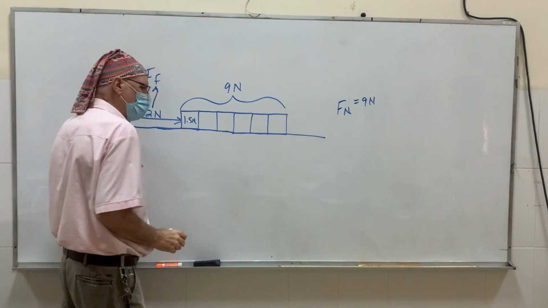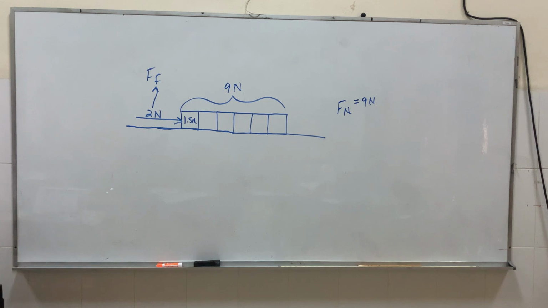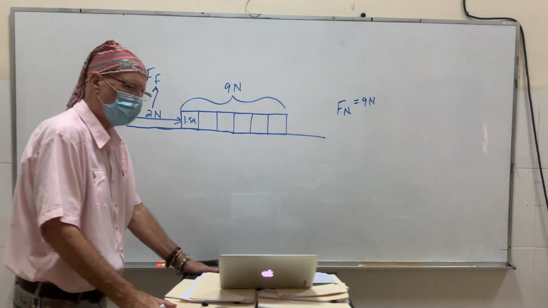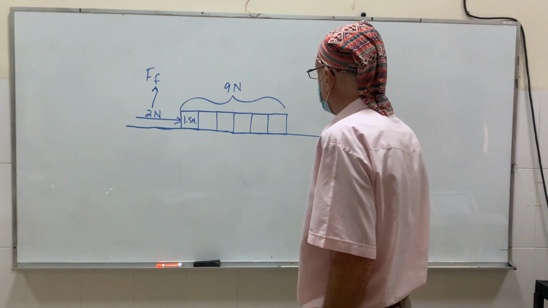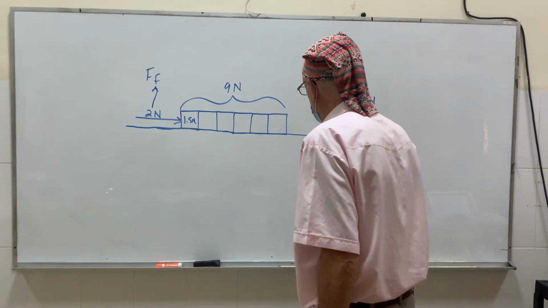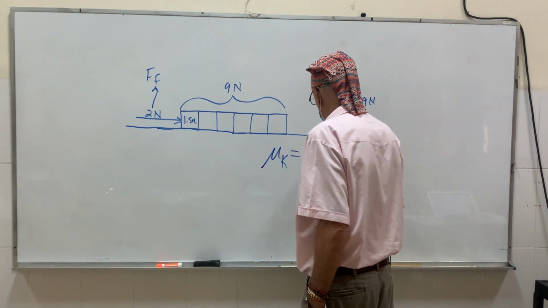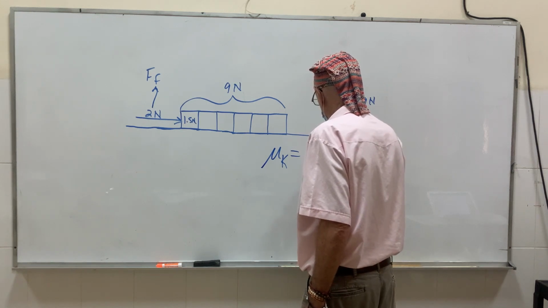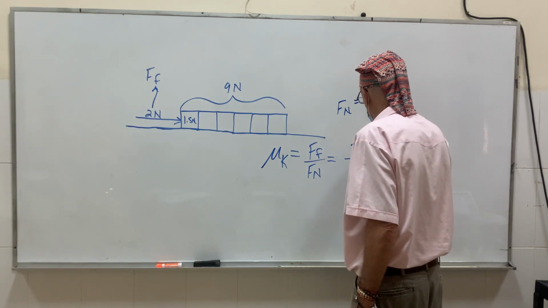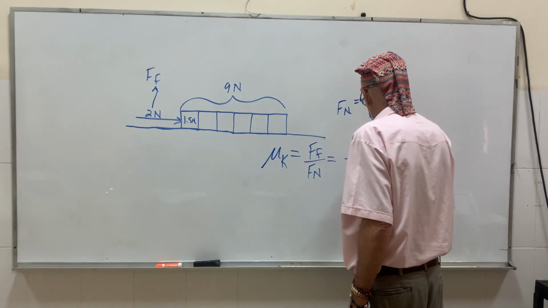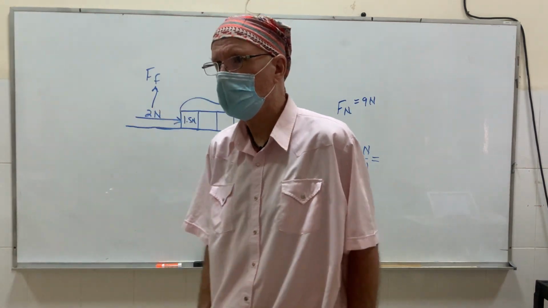Remember, the tractor is pushing them 2 newtons. Right? It's a kinetic friction. It's not a static friction. Okay? So it would be force of friction over the normal, which is 2 over 9 equals what? What's 2 divided by 9? 0.2? We'll round it to 0.2.